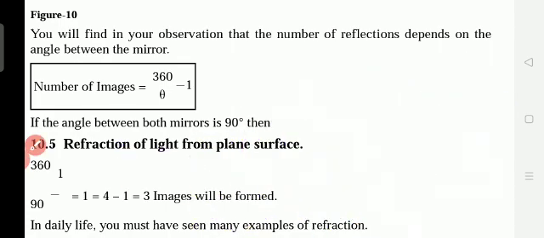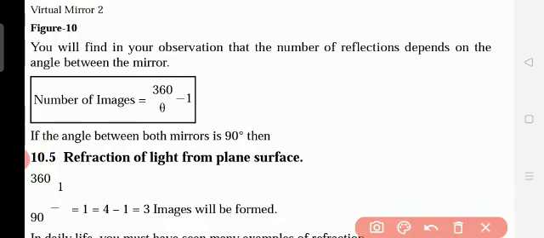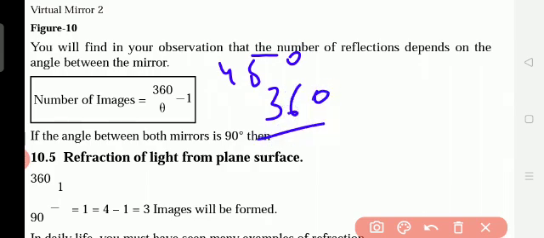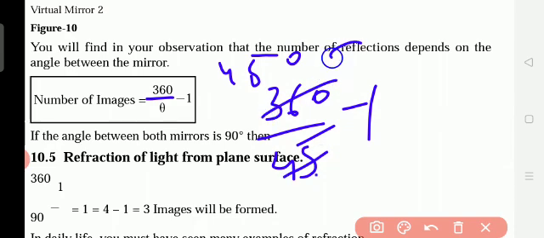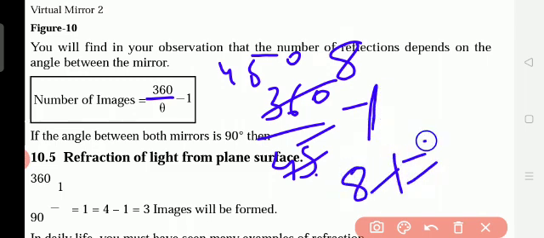If we keep the two plane mirrors at 45 degrees, how many images does it form? Again we use 360 by theta, 45 degrees, minus 1. How many times does 45 go into 360? 8 times. So 8 minus 1 is equal to 7. So it can form 7 images.